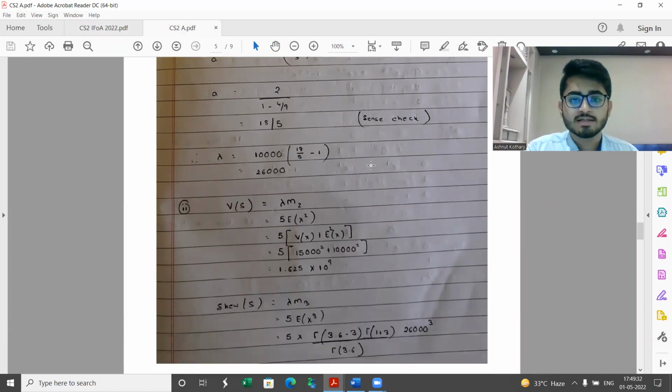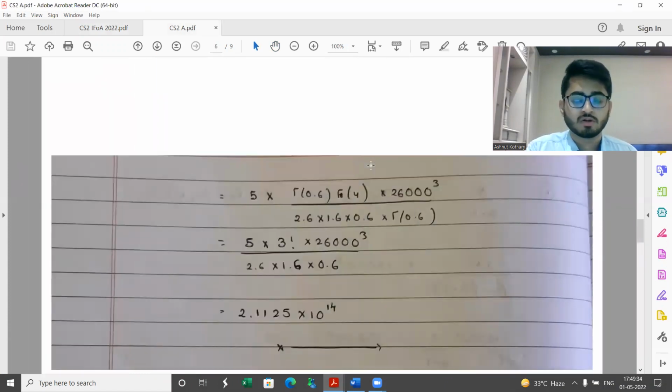And skewness of S is coming out to be, you all can just go through the steps. Some of you might have been confused given we have a gamma 0.6 term, but you will see that ultimately it gets cancelled out, so it does not make much issue for us while calculating. And we're getting it to be 2.1125 into 10 to the power 14. Note that no rounding has been made over here as such.